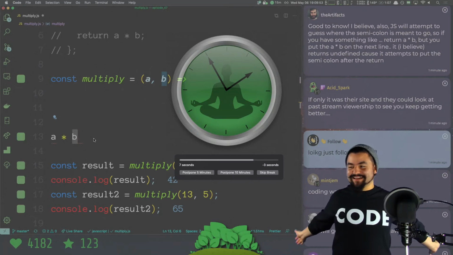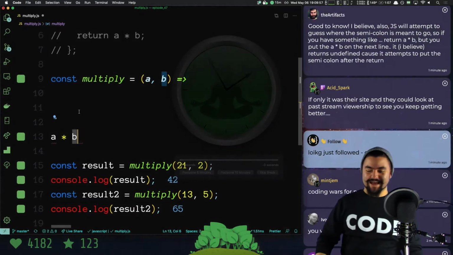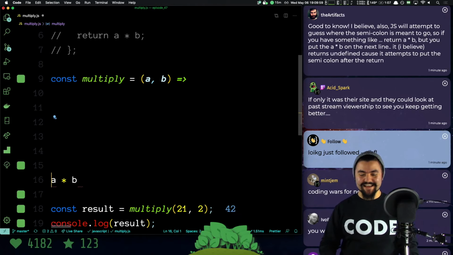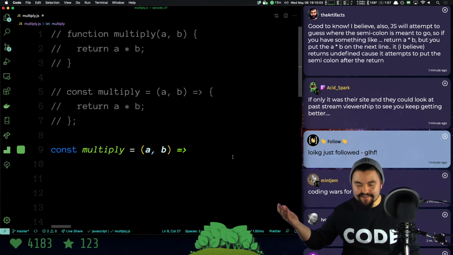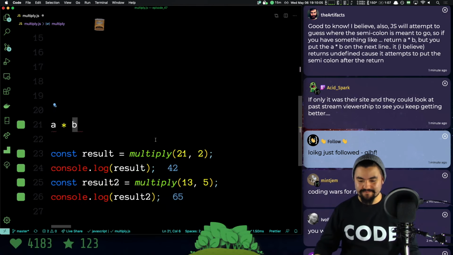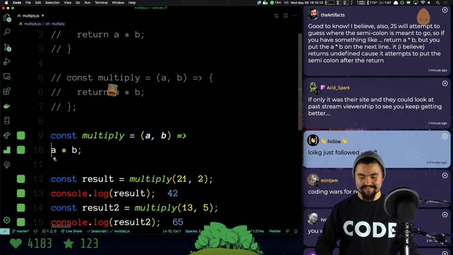Don't ever write your code like this. I might just do this for madness, like create single line functions and just put a ton of space in between. So somebody comes across your code and they're like, what does that even do? Like, oh, A times B. Don't do this. Don't ever do this. Okay.